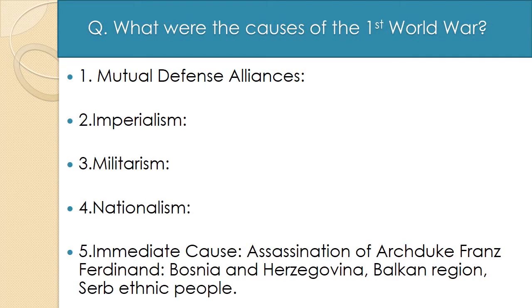First of all, we have to discuss what were the causes of the First World War, because in the initial part of our chapter, the information is given about the First World War and its bad effects on India. See, what were the causes of the First World War? The duration of the First World War was 1914 to 1918.